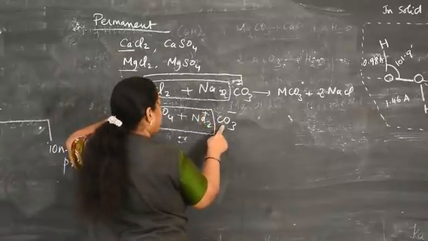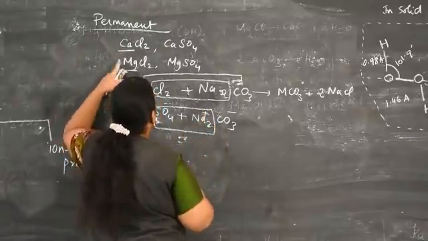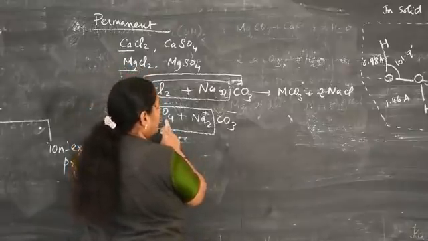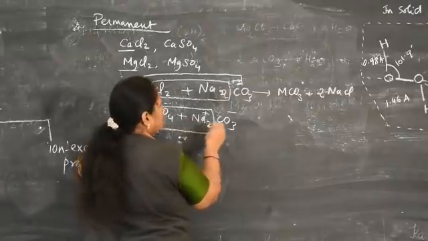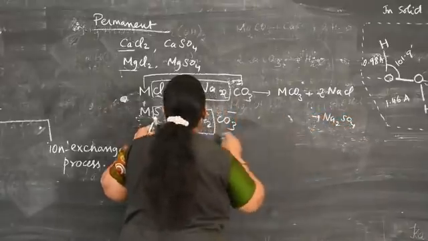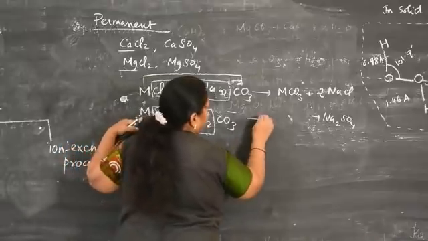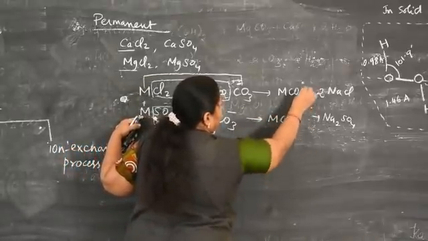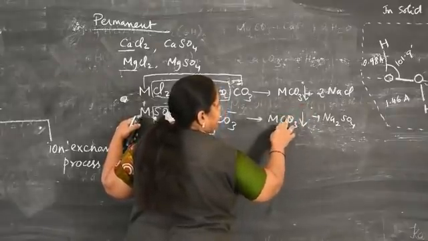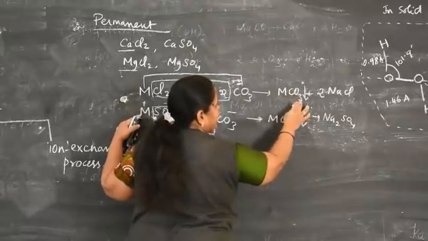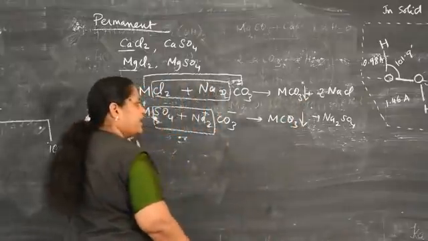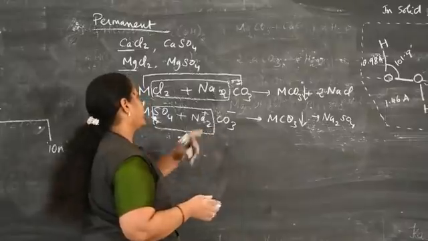Like that, sodium carbonate reacts with metal sulfates like calcium sulfate and magnesium sulfate, represented generally as MSO4. What is the product we get here? The byproduct is Na2SO4, sodium sulfate. And the remaining is MCO3. It occurs in the form of an insoluble precipitate, magnesium carbonate and calcium carbonate. These are further removed by filtration.